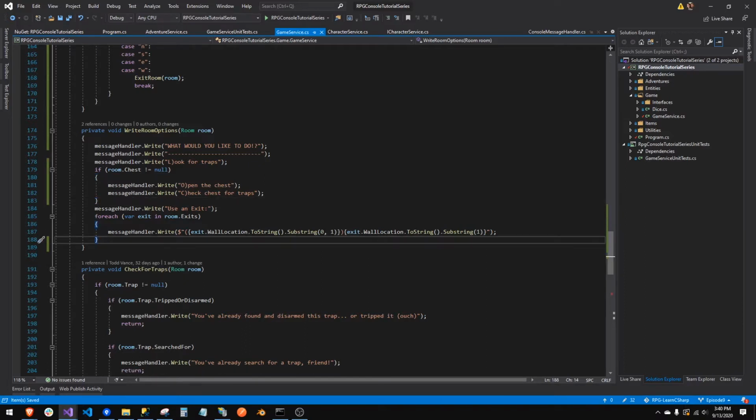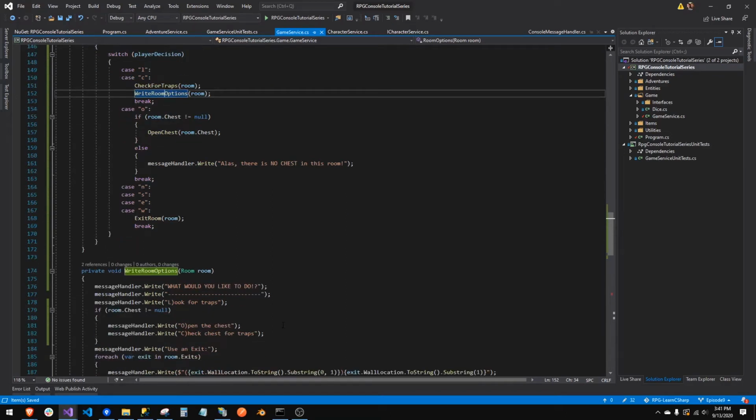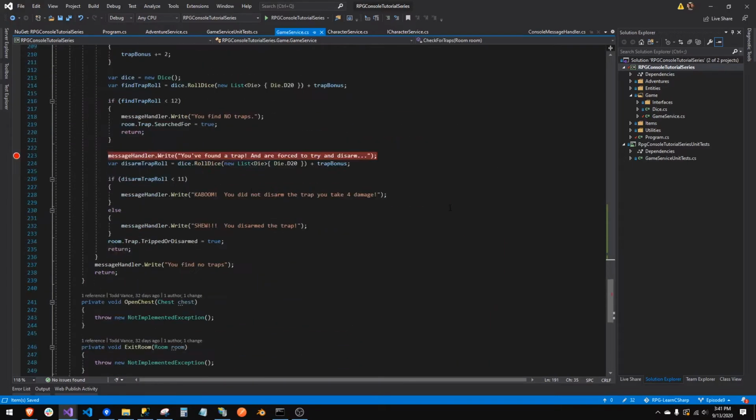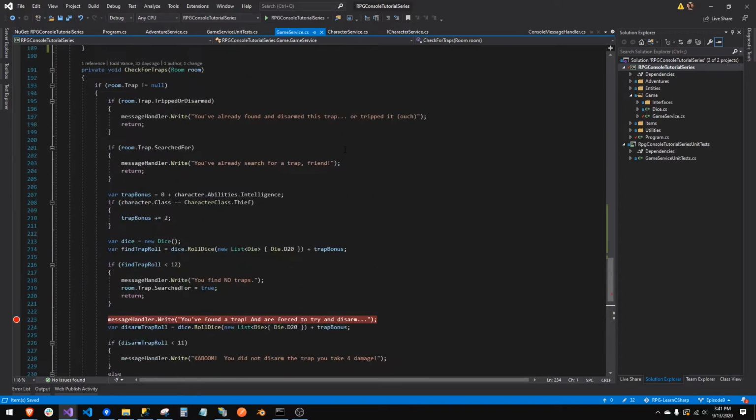So we're looking for traps. We're opening the chest or checking the chest for traps if we find a chest. And so this is going to write the options. If the person tries to look for traps again, and we've already done it because we set the flag, and remember, in check for traps we'll go here. You found a trap. Right here it said trapped or disarmed. So if the person tries to look again for traps, it's going to come up here. It's going to say, you've already done this, right? That's why when the loop was coming back in here, it kept telling us this. So let's test this.